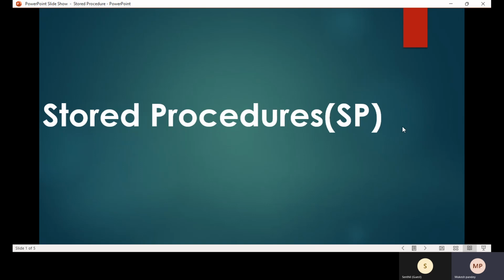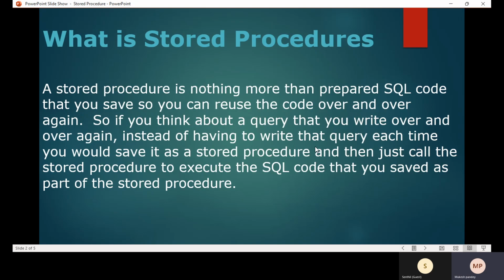So what is the basic of the stored procedure? A procedure is nothing but whatever code you are writing. For example, if you write simple code that retrieves data from more than two tables or even a single table, and you want to store that code in the database so we can use it in the future also, that is called a stored procedure, and the stored procedure is the backbone of the database.